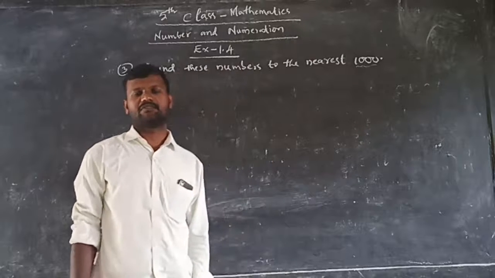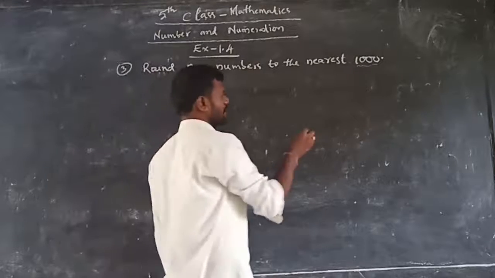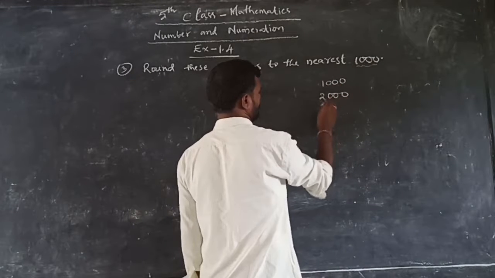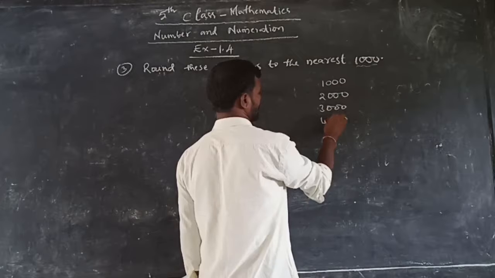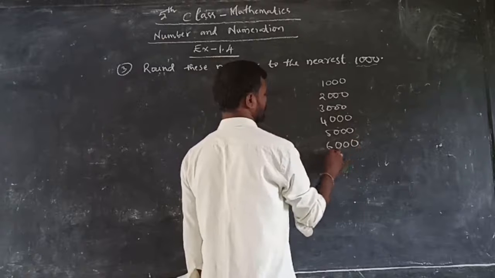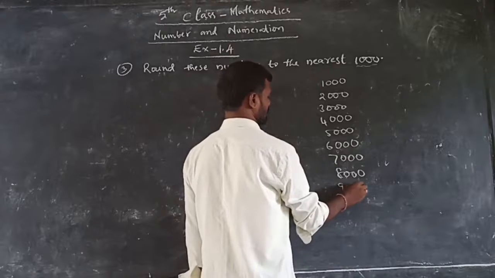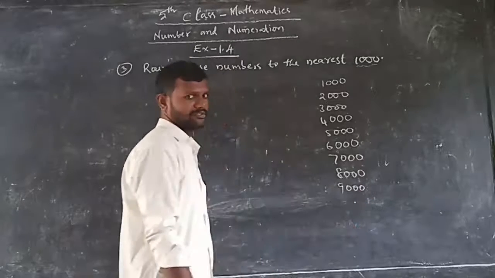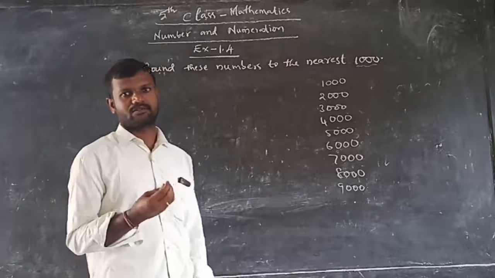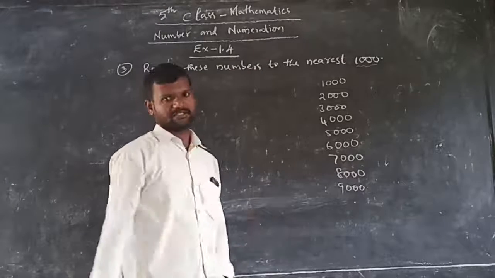1000, 2000, 3000, 4000, 5000, 6000, 7000, 8000, 9000. These are the thousands we should take. One more, 10,000, you may also write. But as I already said, nearest 10 means 10, 20, 30. Nearest hundreds means 100, 200, 300, 400 like that. Similarly, thousands means like this.